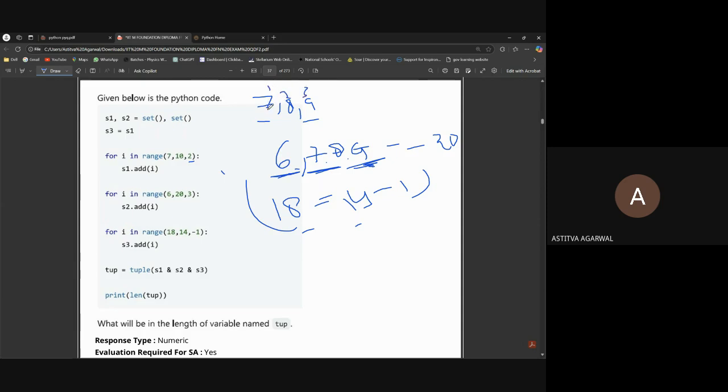So when we were at 7, we have to go to the second, 1 and 2, then we will go to 9, then we will skip another and go to 11, like this. But in negative 1 we just go backwards, 18, then 17, 16. And 14, plus minus 1, we just add n minus 1, then it will become 15. Then here it will be 16 only.